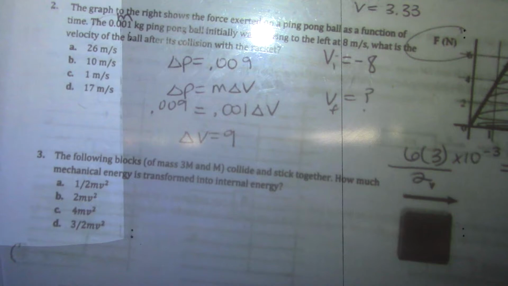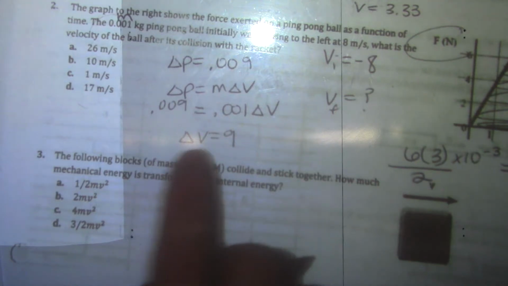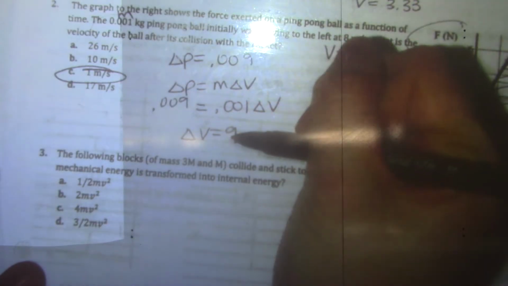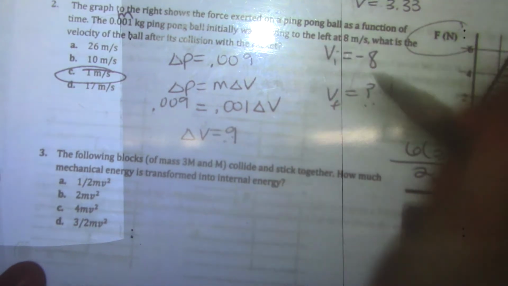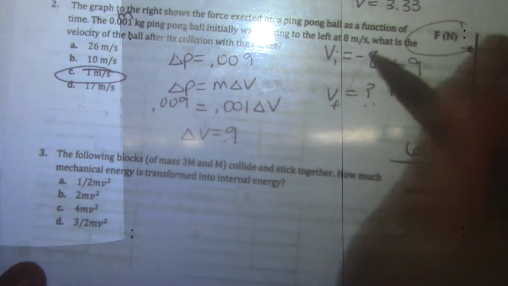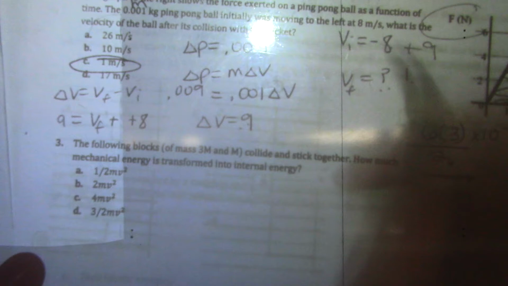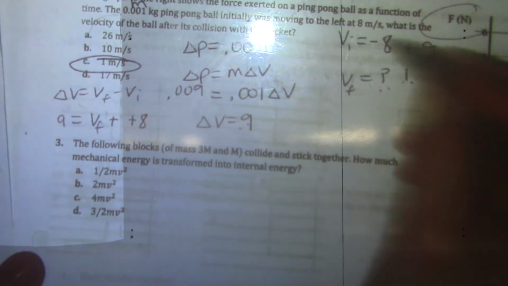Now 9 is not what I asked for, that's how much the velocity changed. If my initial velocity is negative 8 and it changes by 9, my final one will be 1. I think of it as this change is positive, so I'm gaining 9. If I have negative 8 and I gain 9, you're just adding 9, it becomes 1. You also can do v final minus v initial. That is 9 equals v final minus negative 8. You have to subtract over. I think it's easier to do the change just thinking like, oh, okay.